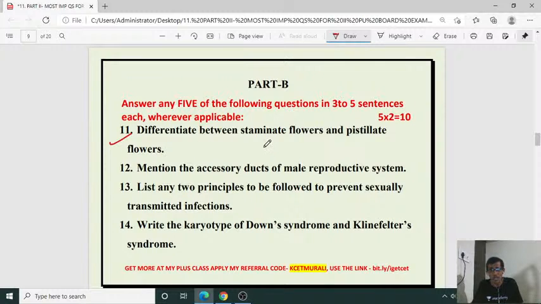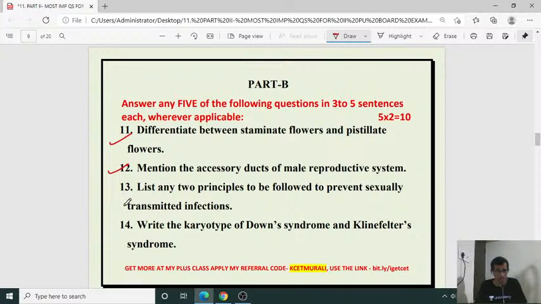Differentiate between staminate flower and pistillate flower. Staminate flowers are male flowers and pistillate flowers are female flowers. Then mention the accessory ducts of the male reproductive system.